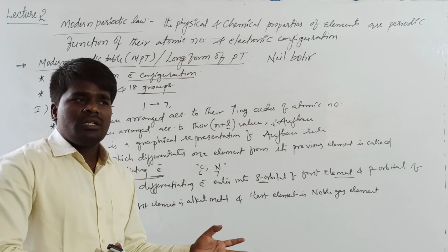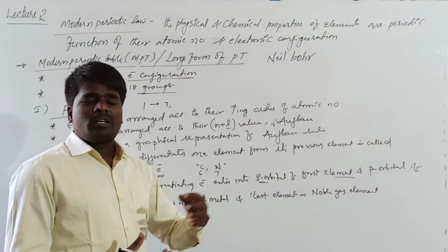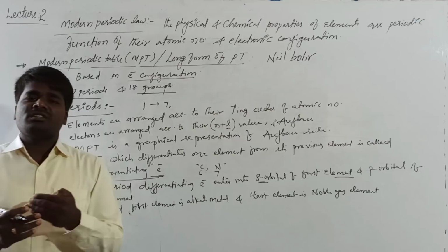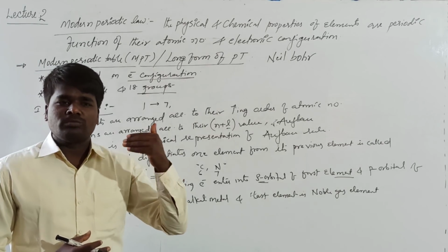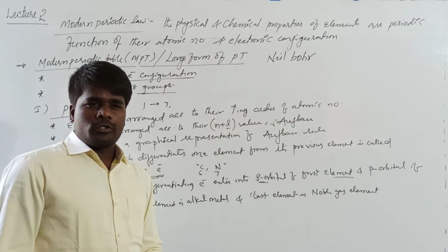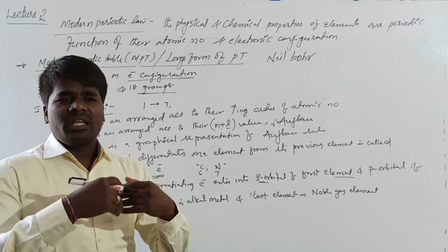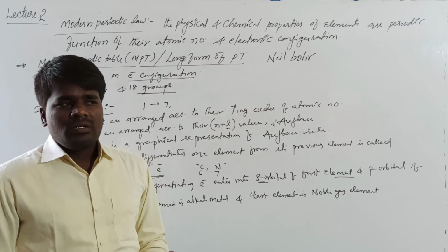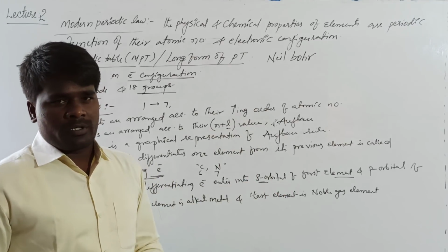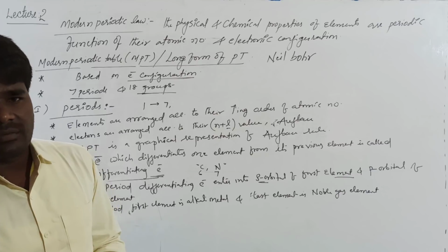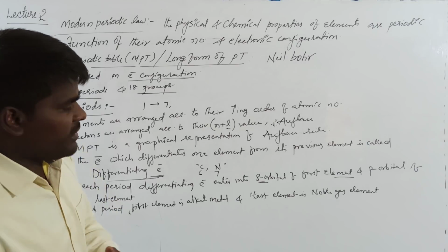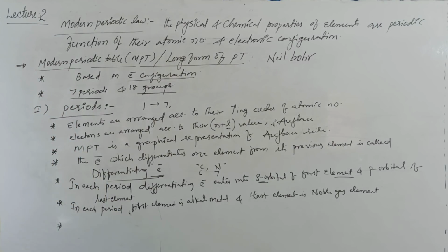What is the relation between similar valency electrons and similar properties? The valency electrons, that is, electrons present in the outermost orbital, generally participate in chemical reactions or chemical changes. If there are the same number of valency electrons, they will undergo the same sort of chemical changes, and so they will have similar properties. This is the cause of periodicity. What is causing the periodicity? Similar valency electronic configuration. It is clear so far.